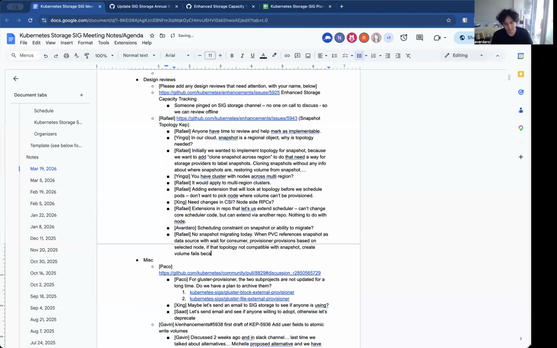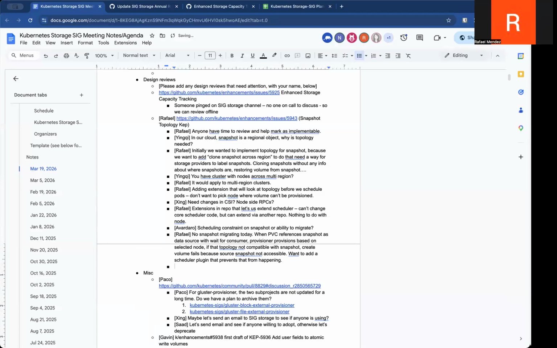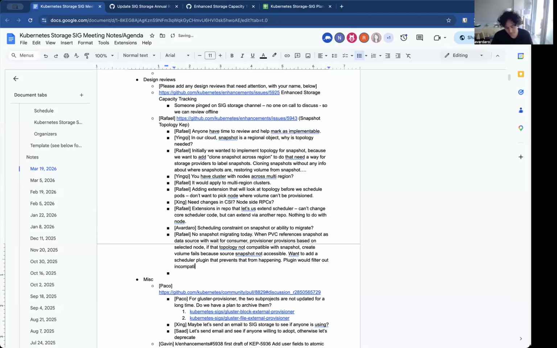So the idea is that we want to add a scheduler plugin that prevents that from happening. With the plugin, we would basically filter out any of the incompatible nodes during scheduling before the provisioning begins, by reading the volume snapshot topology. Okay, yeah, that makes sense.